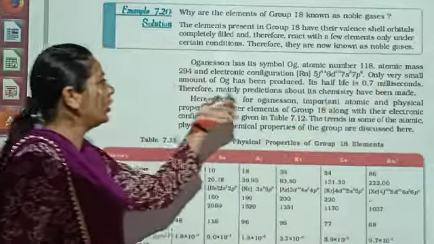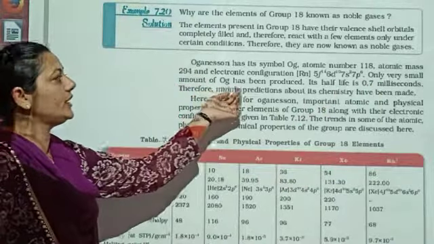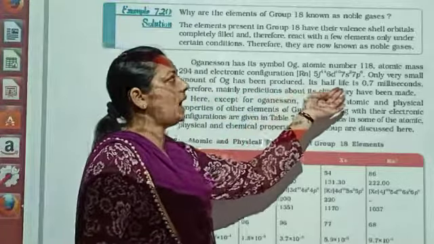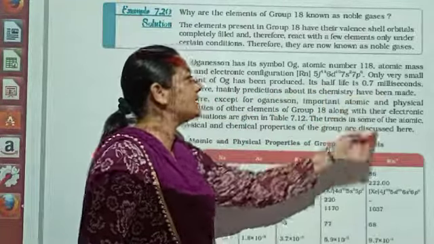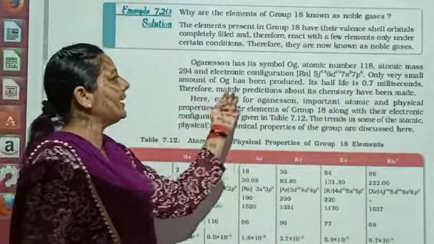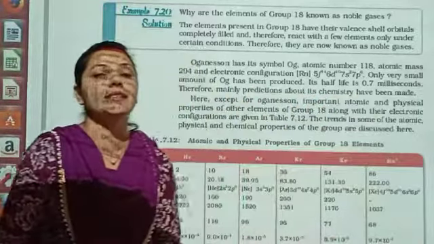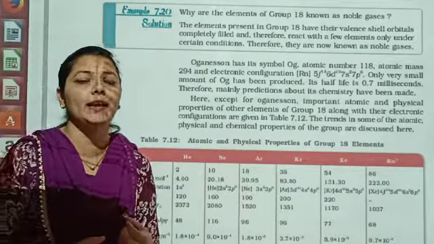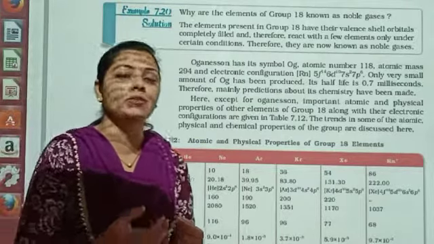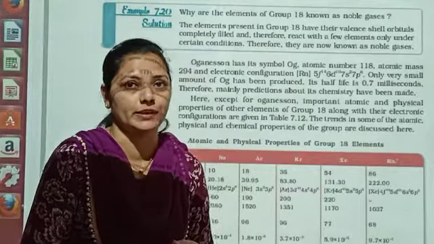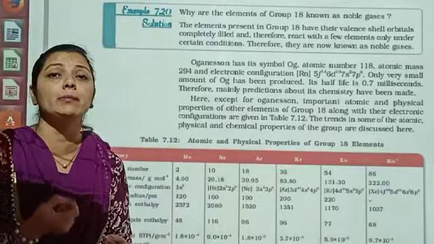Only a very small amount of Og has been produced. Its half-life is 0.7 milliseconds. Therefore, mainly predictions about its chemistry have been made. Dear students, its half-life period is so short that it is very difficult to get it to react and study it. It is just 0.7 millisecond.